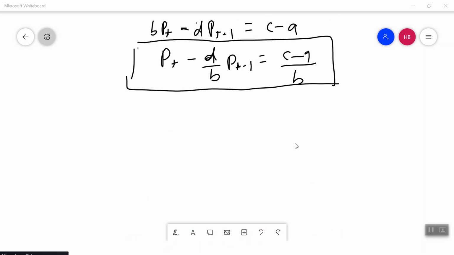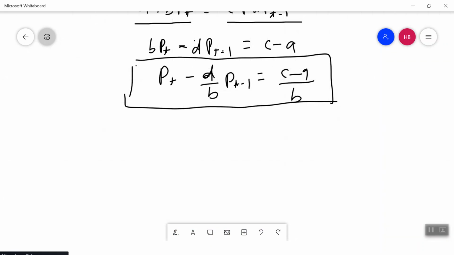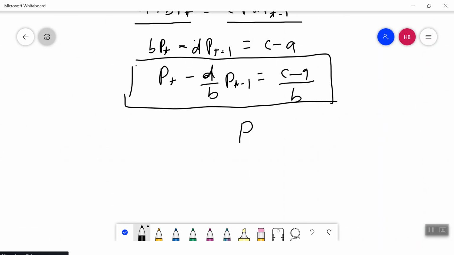In order to solve the difference equation, we consider P_t minus 1. There is one more aspect of this difference equation: this is a non-homogeneous difference equation. If it were a homogeneous difference equation, where this is equal to not some constant but 0, then it would have a different solution.